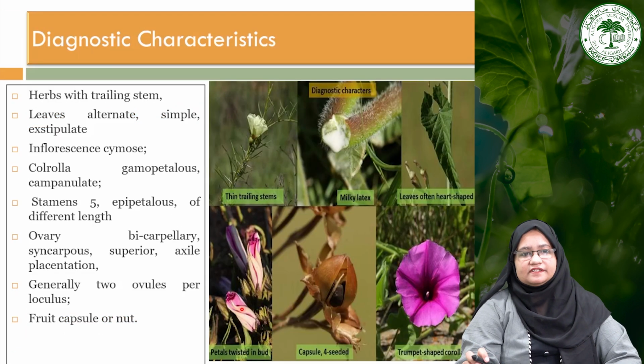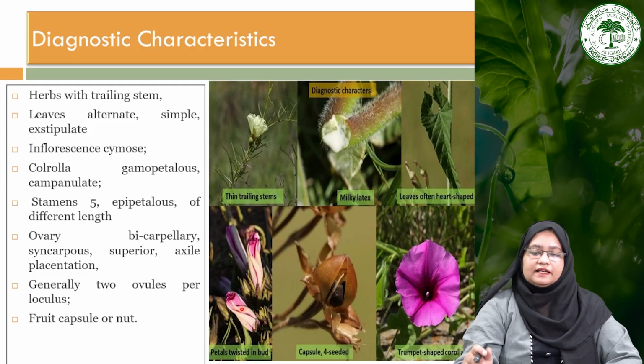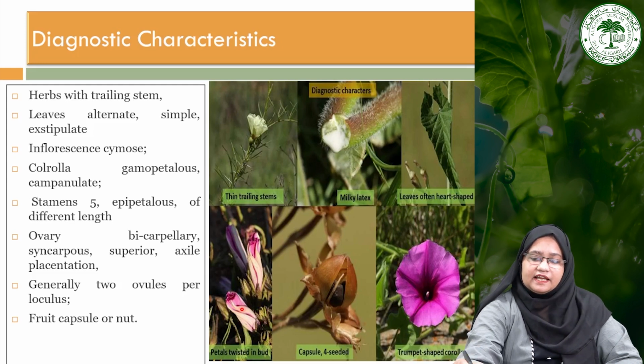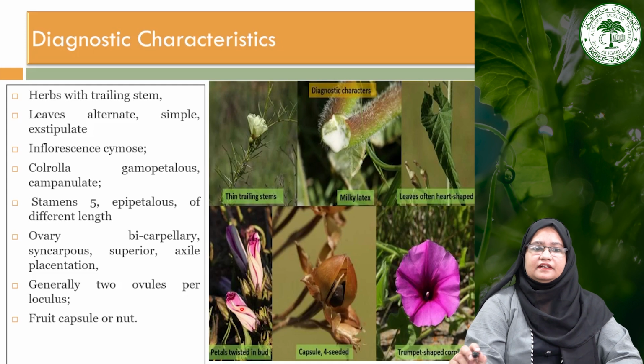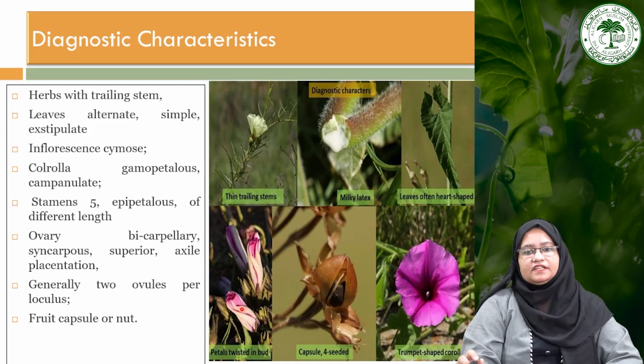Now moving towards the next floral character, that is the calyx. Calyx in general is 5, gamosepalous and pointed. As we can see here, the calyx is pointed, campanulate with imbricate aestivation. Corolla number is also 5. They are gamopetalous, sometimes united at the base.